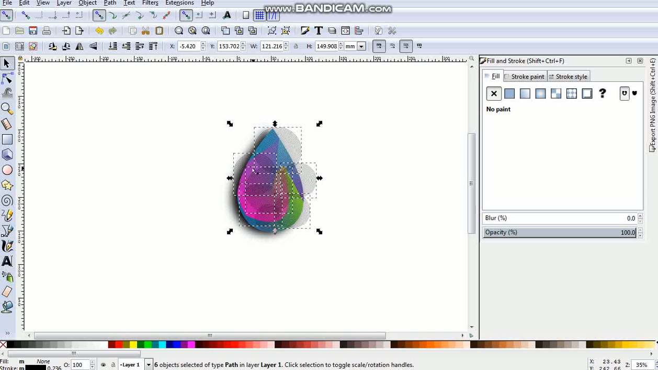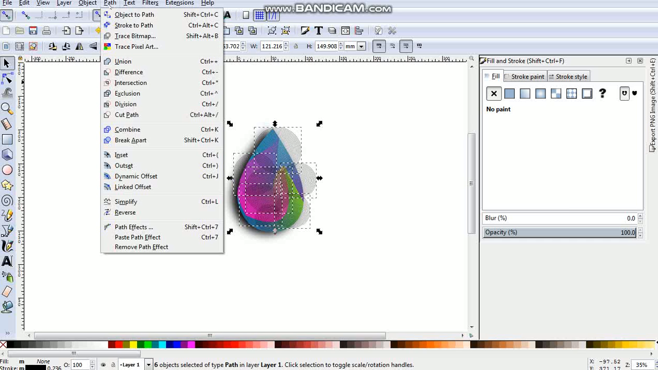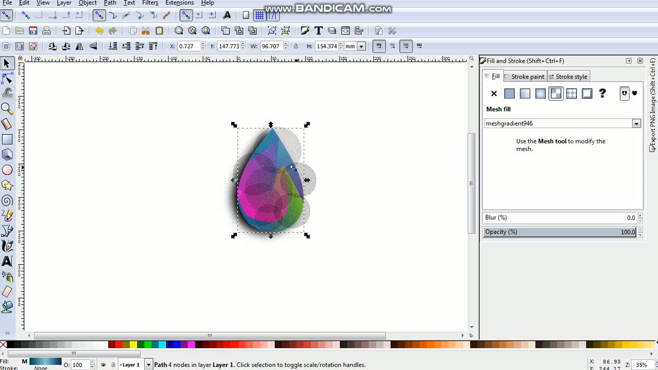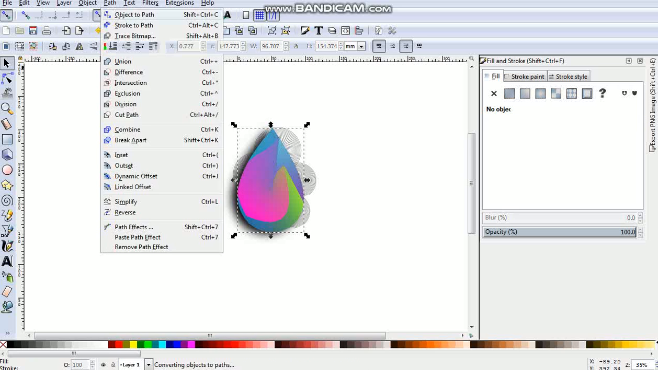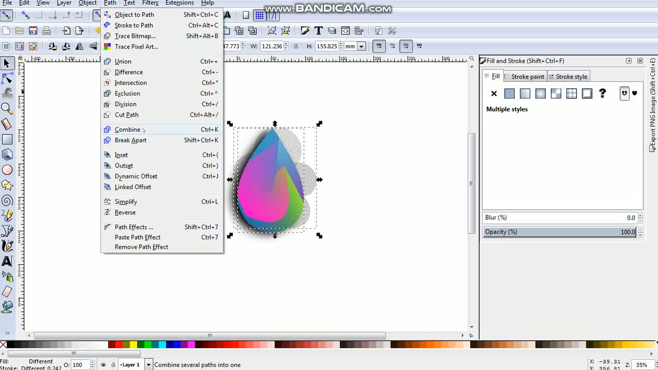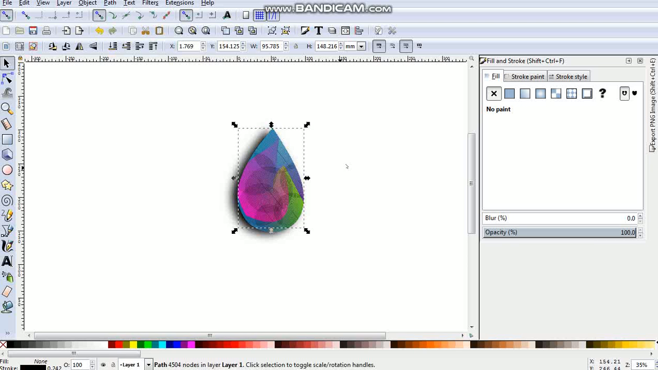Now you will select these rings by pressing shift and clicking on all these circles we have created. Press path, combine. Now we will press alt and shift and click it again. Then it will select the drop beneath it. Control plus D, object to path, shift, and turn on path intersection. So it will create this drop, and here it is.